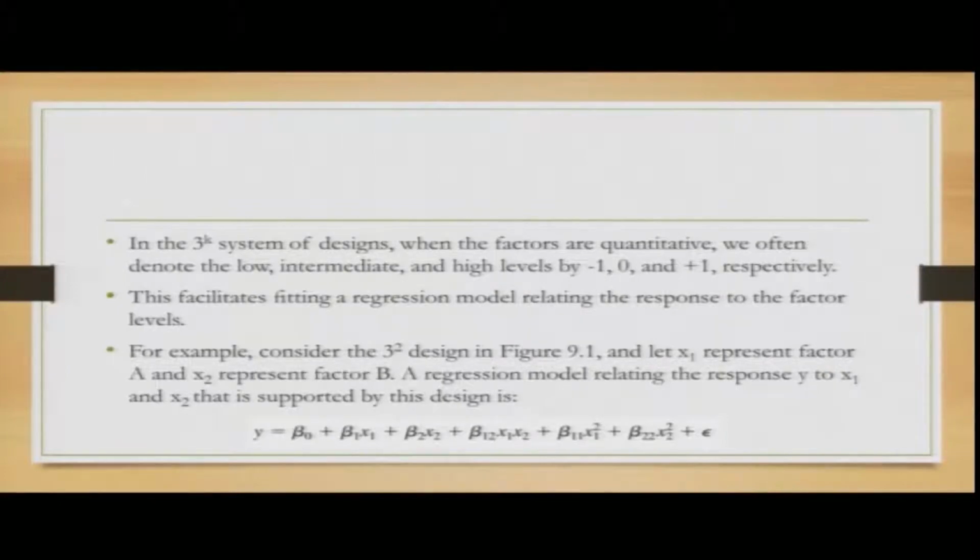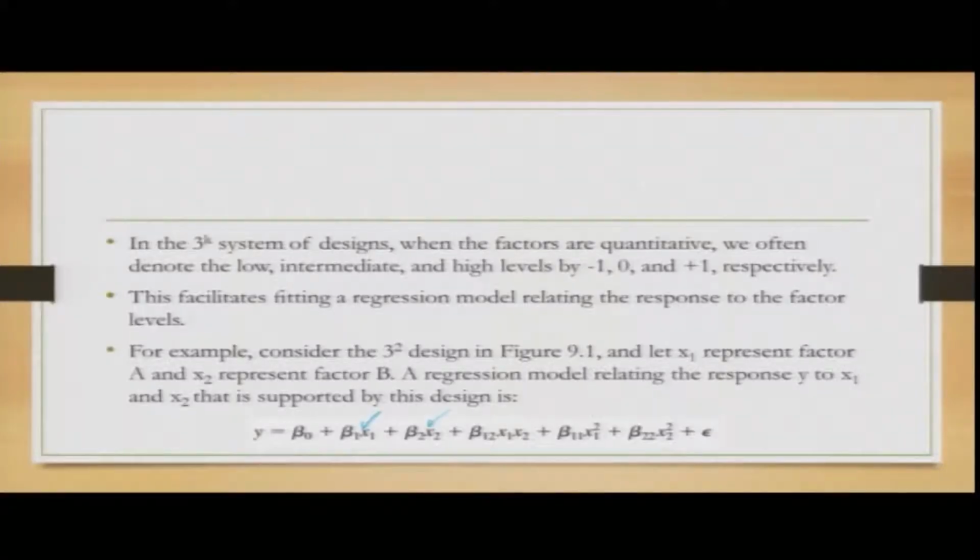Y would now have the effects of x1, x2, x1 squared, x2 squared and the combination of x1 and x2. So x1 would be linear, x2 would be linear, x1 squared is the quadratic effect of x1, x2 squared is the quadratic effect of x2, and x1x2 is the combination of x1 and x2.